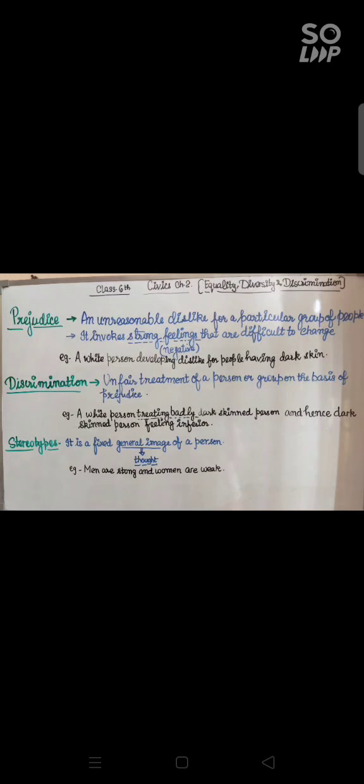Now, a present stereotype that is very commonly seen in society is that men are considered stronger than women. This we can see somewhere in a neighborhood, somewhere in a society also. Many a time we come across examples like that, when we observe that men are considered stronger and women and girls are considered to be weaker. So this is also a stereotype that has been developed in society.